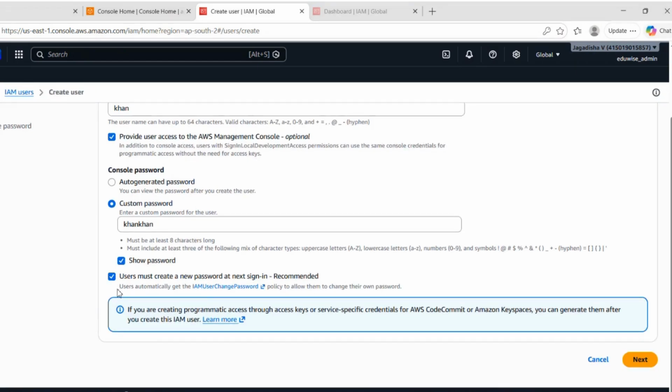And this option, user must create new password at next sign in. For the time being, I will uncheck this. If you check this option, once the Khan user logs into the AWS console, AWS will force this user to change the password. So in our case, I'll uncheck this one and proceed with next.